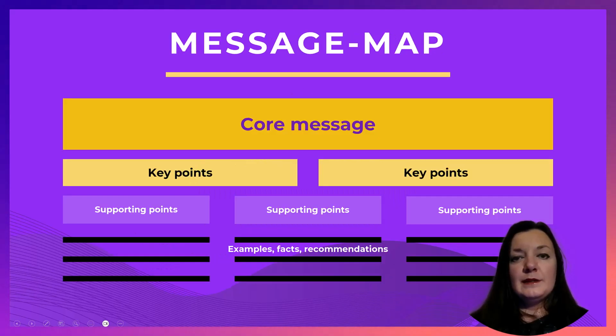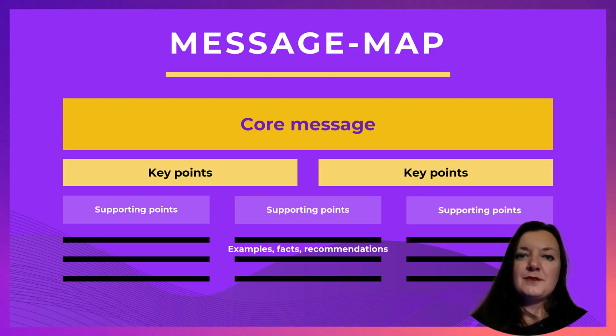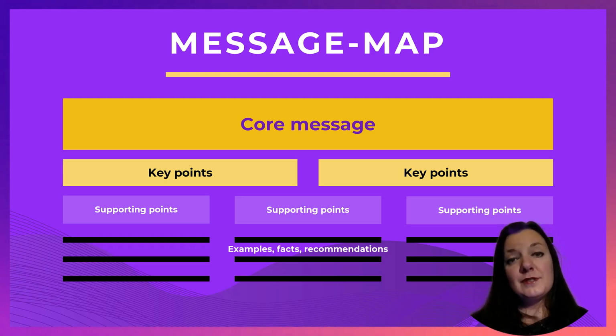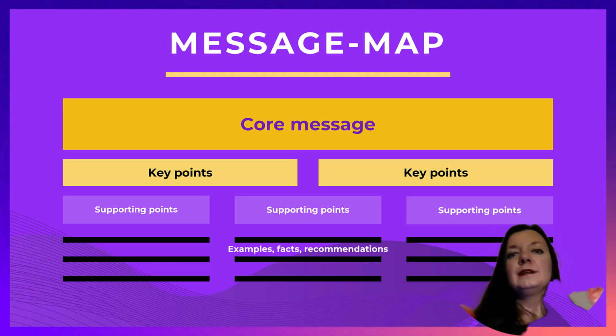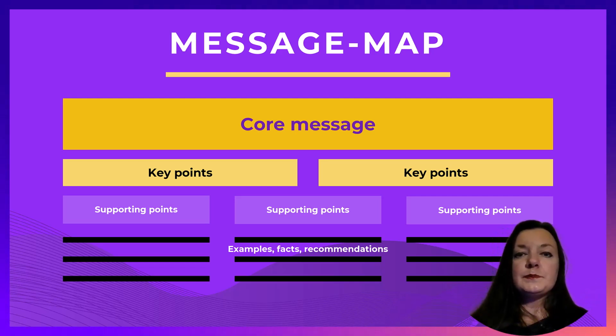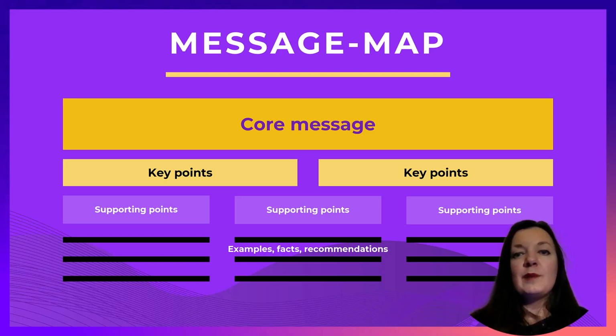What you need to keep in mind when building publications in social media is that a good tool to use is the Message Map that I mentioned in the previous lesson. Not all social media channels will have enough space for it, but you still should follow the core principle, which is that you start with some core message which is short, concise, and clear, and grabs the attention of the audience.